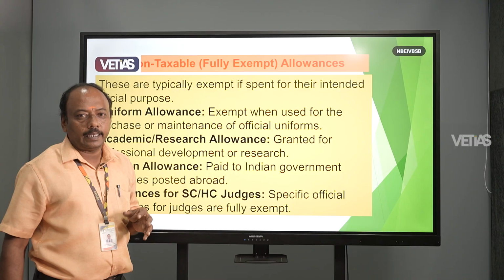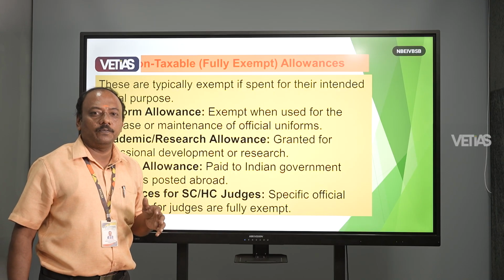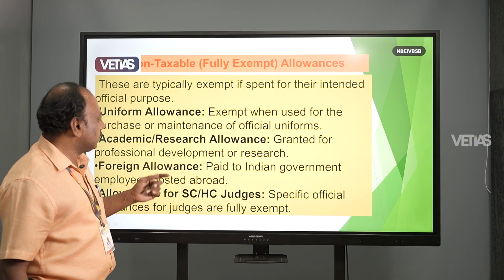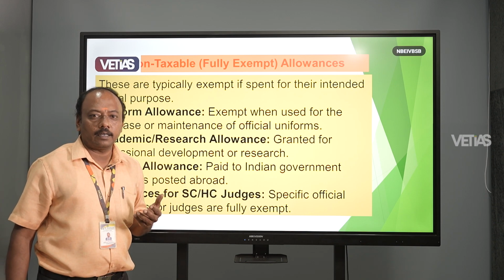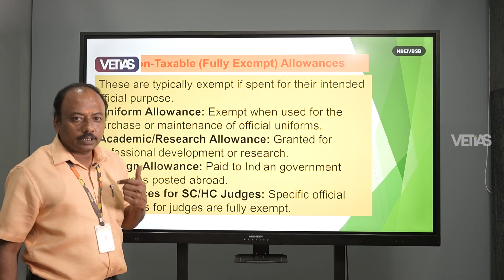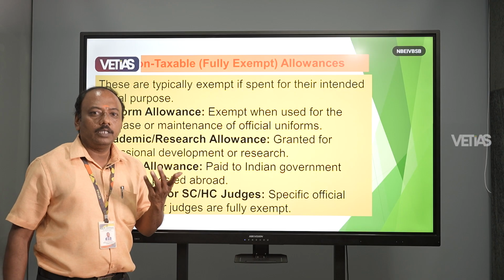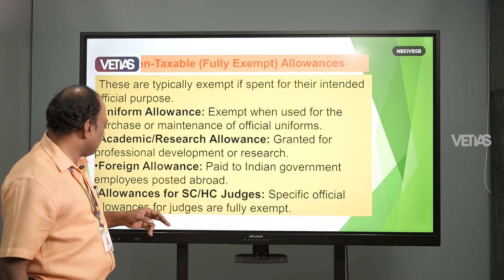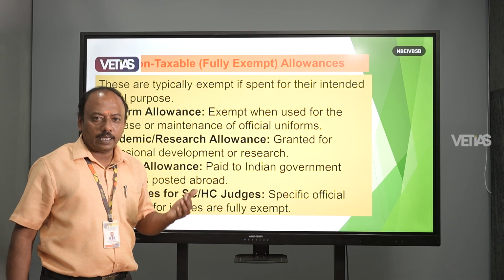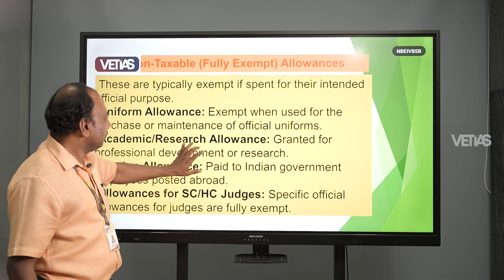This one is for the fully exempted allowances. No need to pay any tax to the government. One is the uniform allowance. The company provides the uniform for all the employees, and it may be exempted. And the academic research allowance: suppose you are receiving any grant for research, it may be exempted. And the foreign allowance: an Indian employee working abroad does not need to pay any tax, it is also exempted. And the allowances for judges, specifically High Court judges and Supreme Court judges, are also exempted.